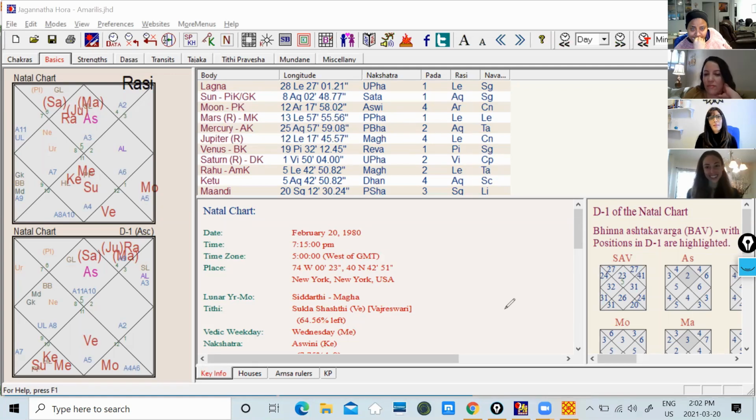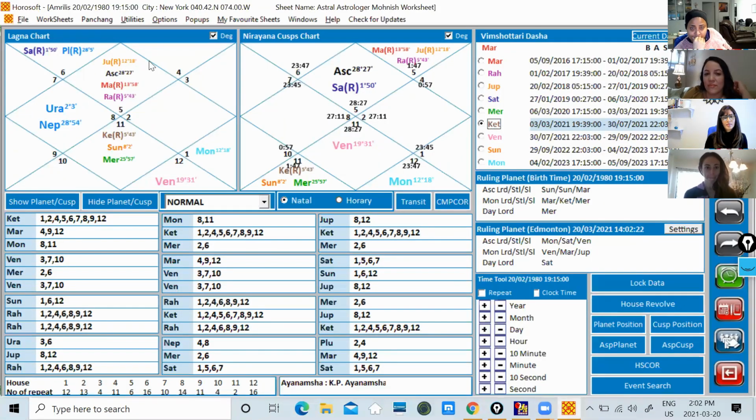So the planets talk about the probability, okay? How much probability is there to get this thing done in your life? Let's say somebody comes to us and says they want to get married, okay? So there are some combinations of getting married. House number 2 needs to be active for you to get married, because that is where your family is coming in. You are converting from single to family person. The 7th needs to be activated because you're getting into a partnership with someone, right?